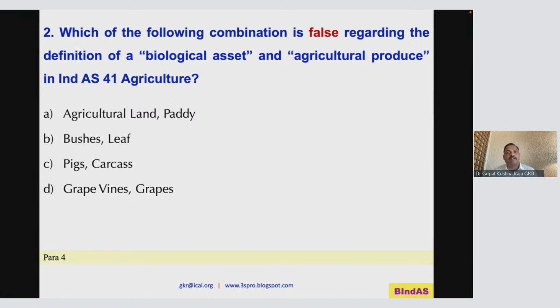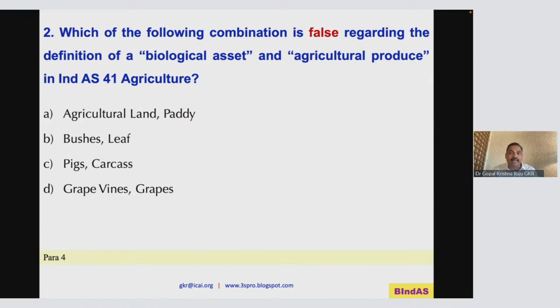That is the speciality of agriculture. Inside the land, inside the soil, you put a seed. Once you close it with soil, it is dark, and that is the magic of our Indian land. That's the magic of earth, that it germinates. Only from darkness the seed germinates. So paddy, whether it is an agricultural produce, actually it will be a biological plant, a biological asset, for the purpose of harvest.